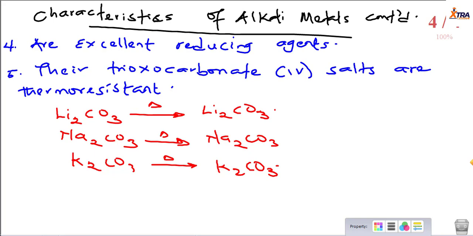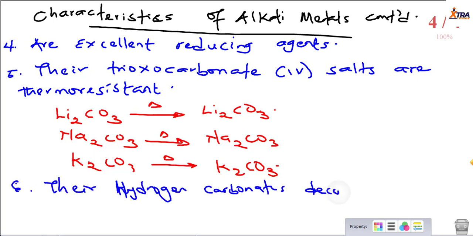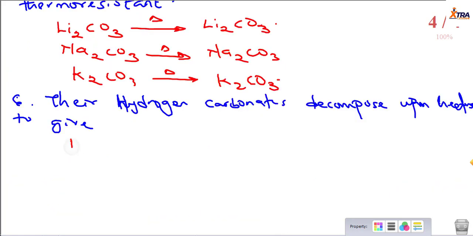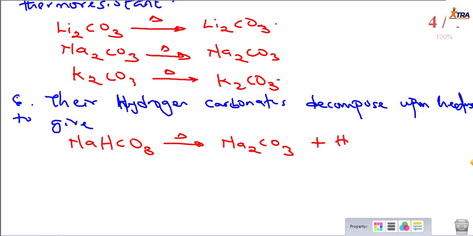What can we say about the hydrogen carbonates? The hydrogen carbonates decompose upon heating. Now, let's see the products. If you have sodium hydrogen carbonate as an example, this decomposes upon heating to give what? To give sodium carbonate. It gives us water, H2O.